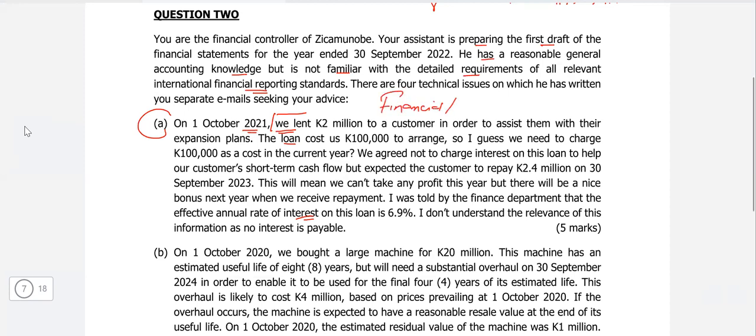So you have already identified the term, and now it becomes easier: we lent K2 million, we have given the loans, so this is a financial asset. Because this is a financial asset, it should be treated as per IFRS 9, which is Financial Instruments. And when you talk about a financial asset and loans, this is an investment in debt instruments. If you have already taken the lecture on IFRS 9, you already know that this is an investment in debt instruments.